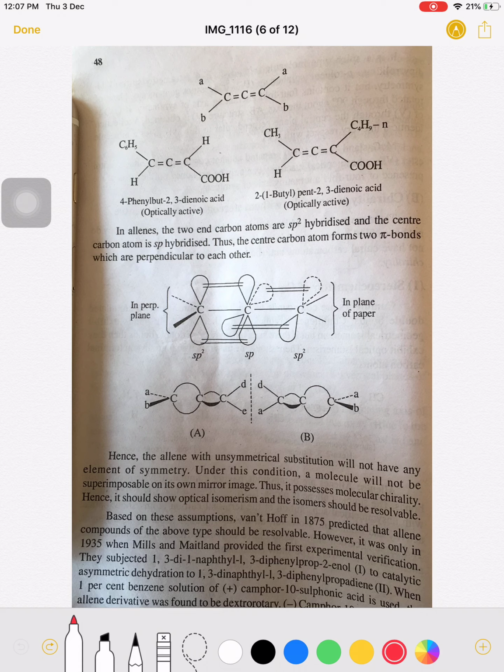Now if you come to see how the structure will be, suppose I have drawn this box. This is the central carbon, this is the second carbon, and the next carbon is in a perpendicular box.